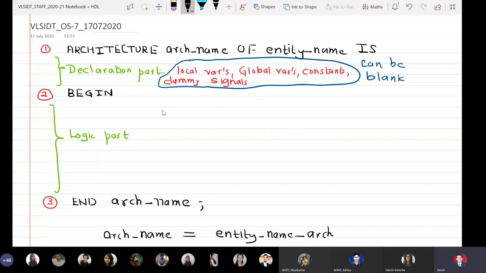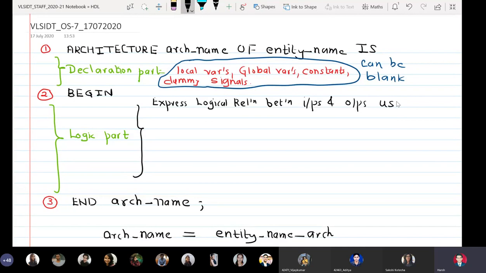So modeling styles are of four types. So we can say here, I express logical relationships between inputs and outputs using modeling style. So we'll abbreviate modeling style as MS.